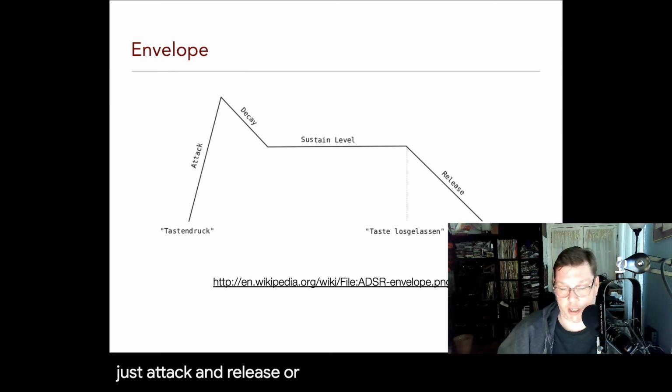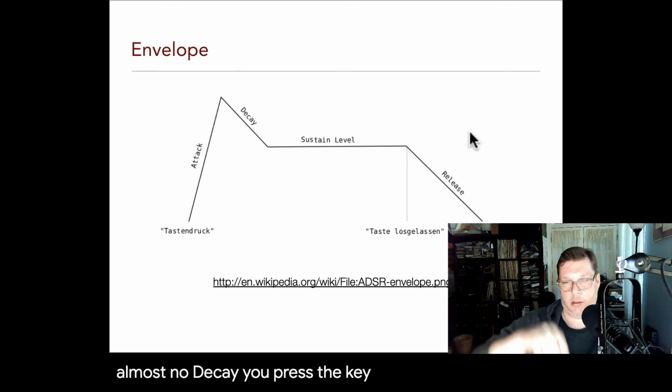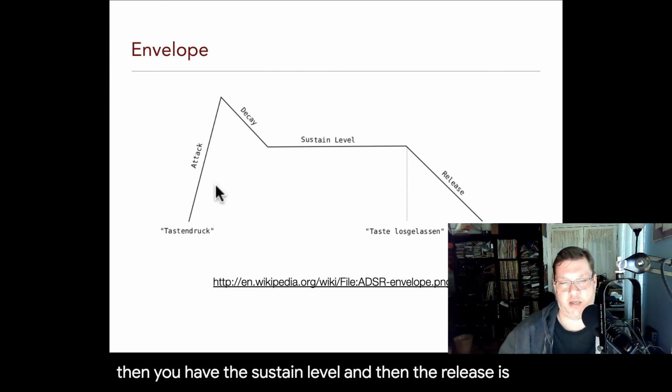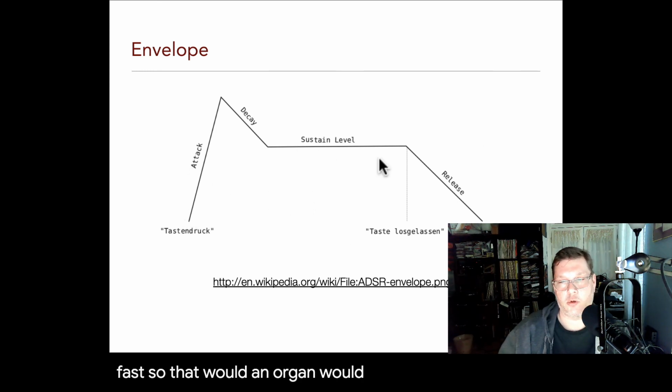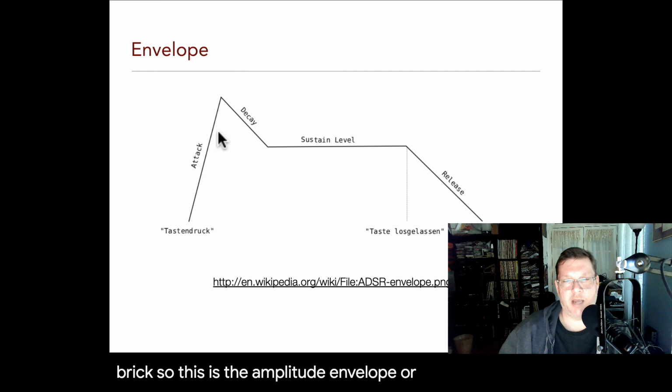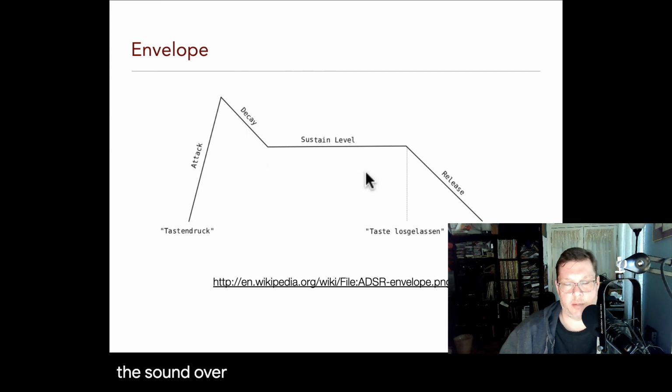Or something like an organ, there's almost no decay. You press the key and it attacks, and then you have the sustain level, and then the release is very fast. So an organ would look more like just a brick. So this is the amplitude envelope, or the amplitude of the sound over time.